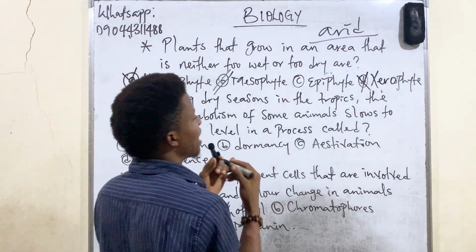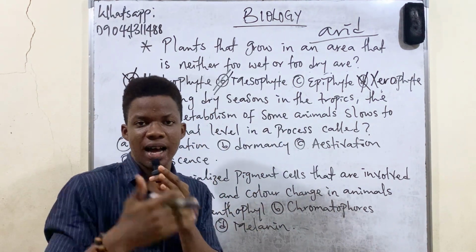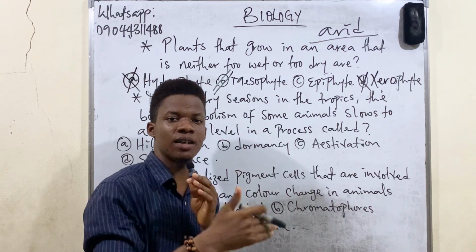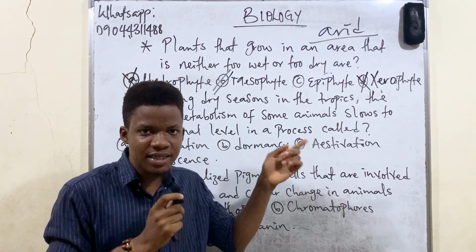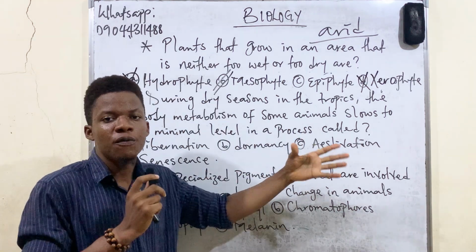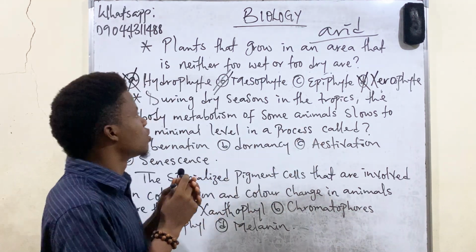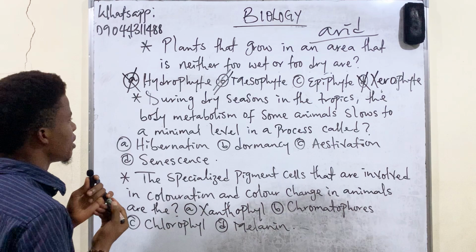So what are epiphytes? Epiphytes are simply plants that grow on another plant for the purpose of support. So the answer to question 1 is mesophytes.